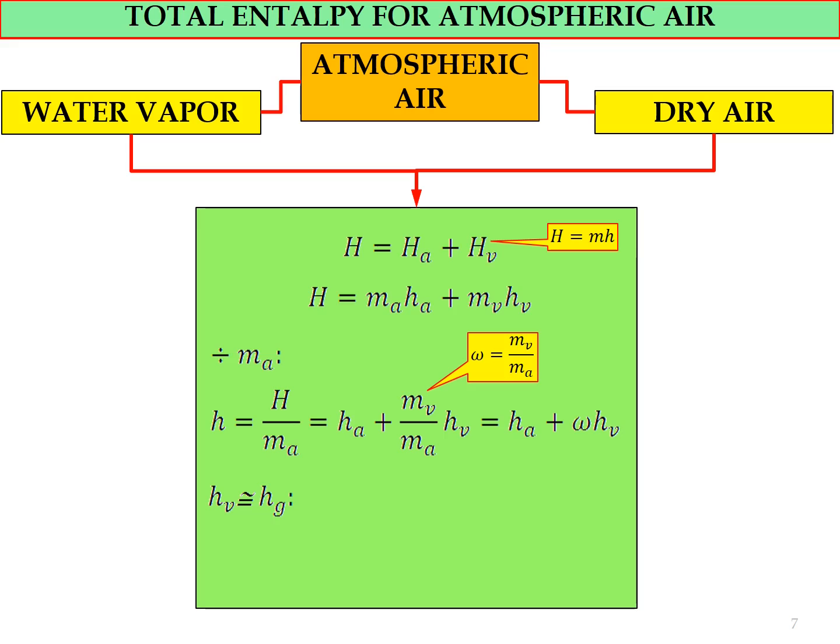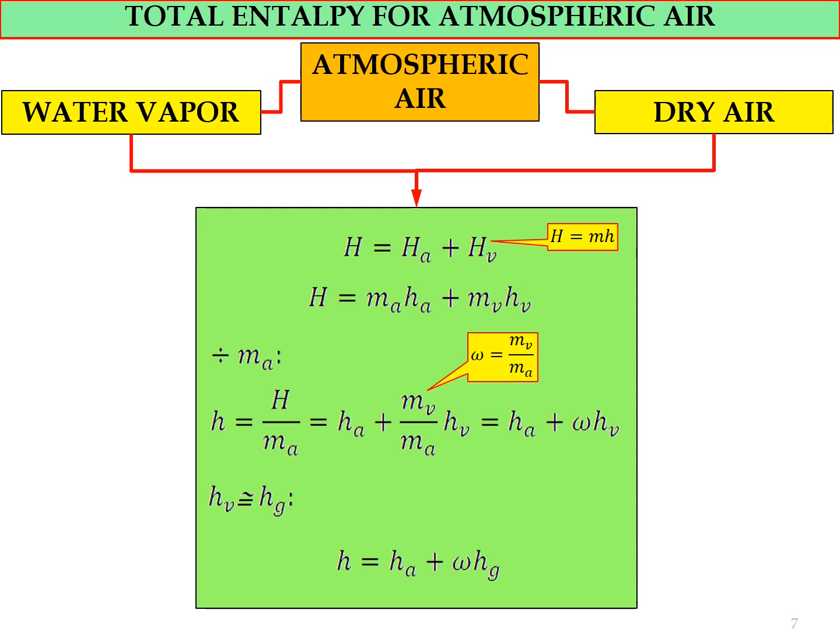As we know, the specific enthalpy for water vapor is more or less equal to the specific enthalpy of saturated vapor at the specific temperature or pressure, where we can obtain the value of Hg from the saturated water table, or we can use the equation for Hv that we have learned before.